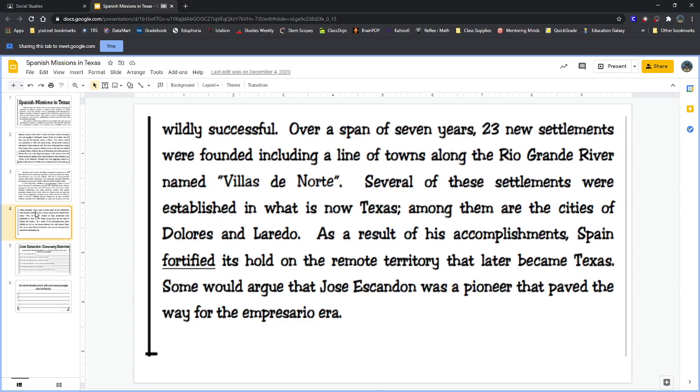Several of these settlements were established in what is now Texas. Among them are the cities of Dolores and Laredo. As a result of his accomplishments, Spain fortified its hold on the remote territory that later became Texas. Some would argue that José Escandón was a pioneer that paved the way for the empresario era. So because of what he did, Spain was able to keep hold of Texas, and people weren't able to take it away from them, because he had created or built so many cities there in Texas.